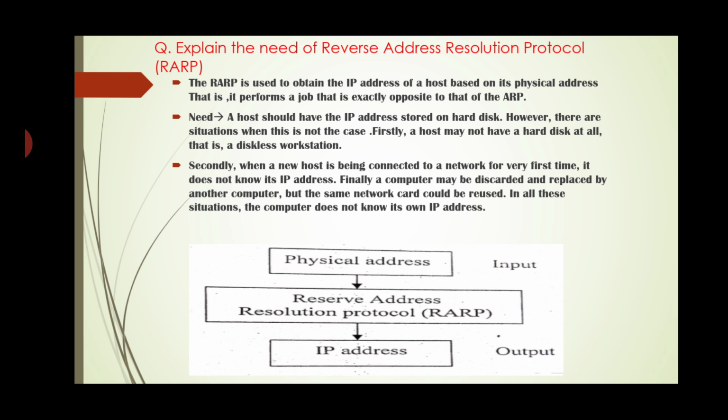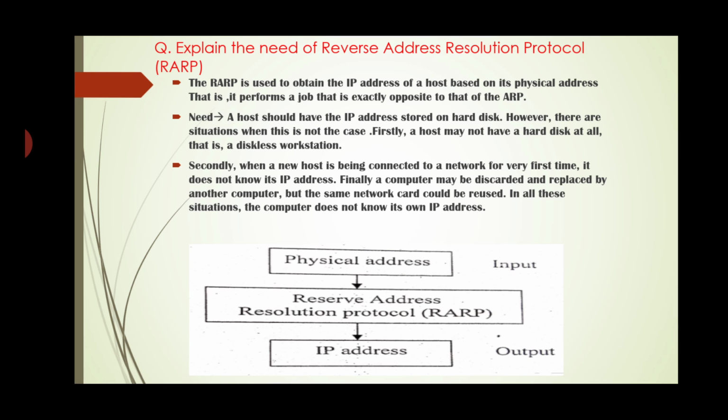So firstly, it may happen in different situations. Firstly, a host may not have a hard disk at all. That is one situation, maybe a diskless workstation. Secondly, when a new host is being connected to a network for the very first time, it does not know its IP address.